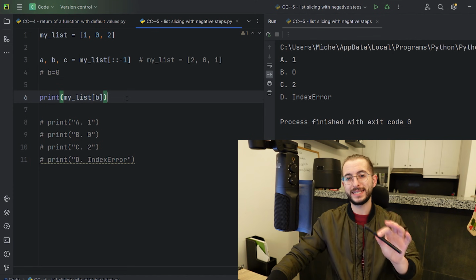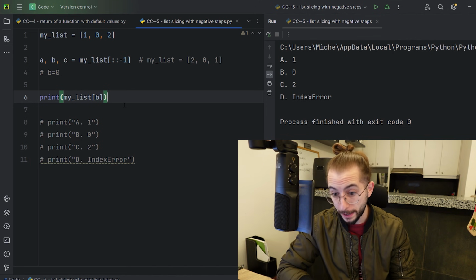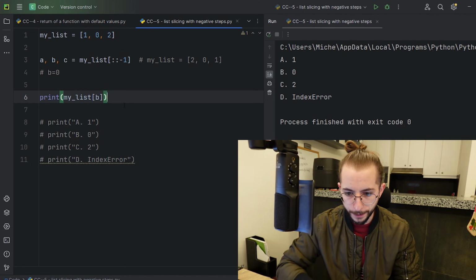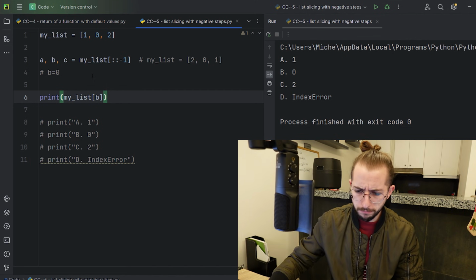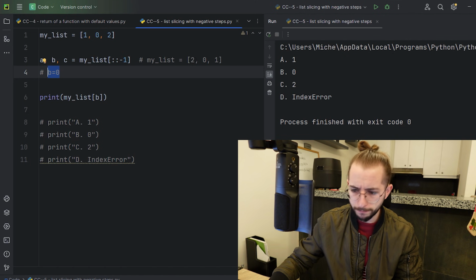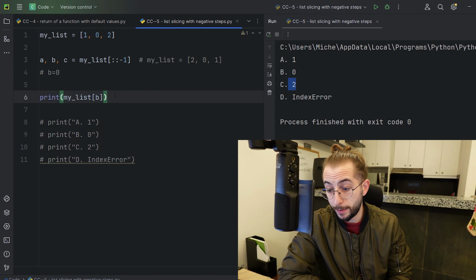Now, this is the most crucial part. This is where 90% of students stumble. And this is where it tricked me as well, by the way. So what do we have in here? We have my list at position B. And you're thinking, all right, B equals 0. It's the first index. It's 2. The answer is 2. Excellent. But what if I told you that you're wrong?